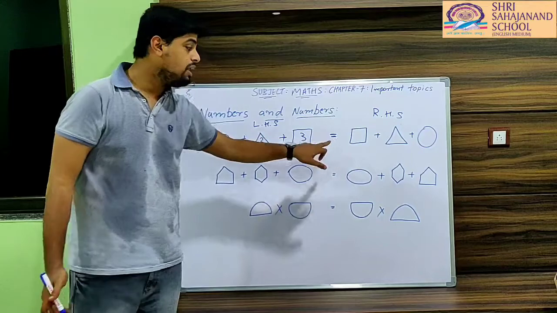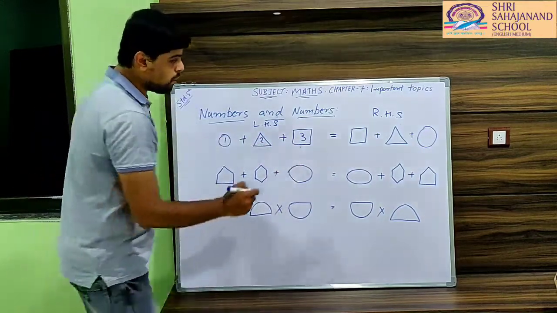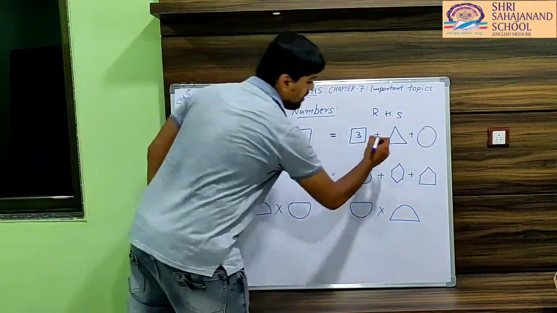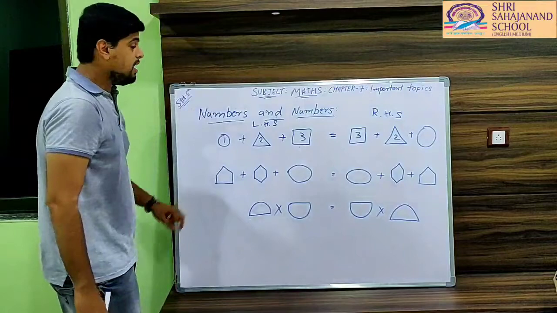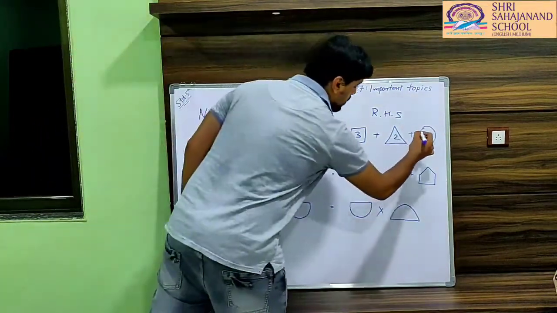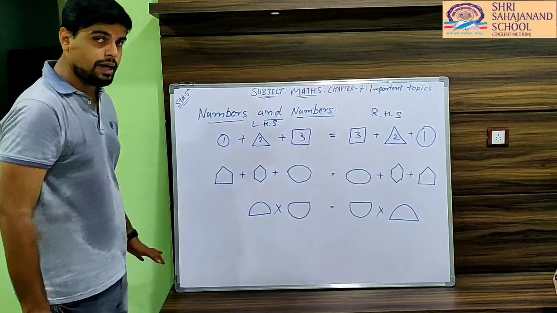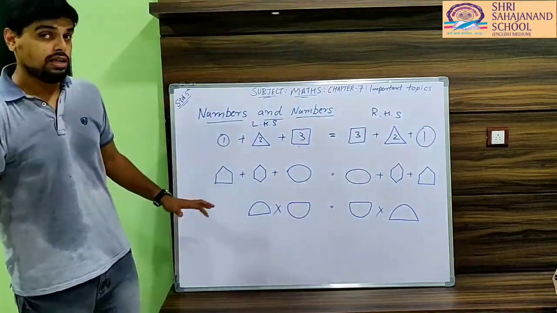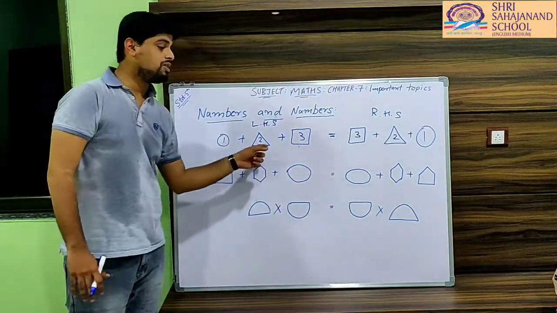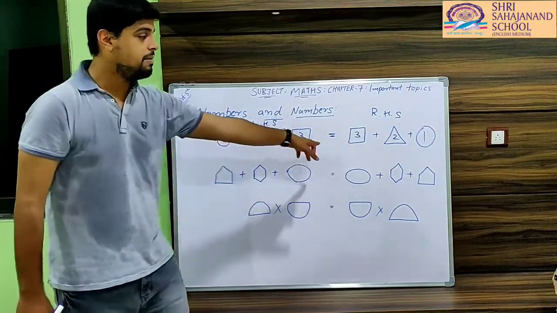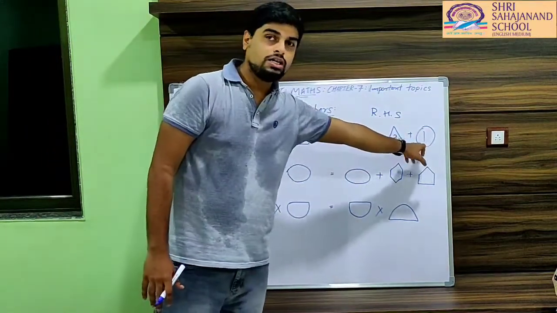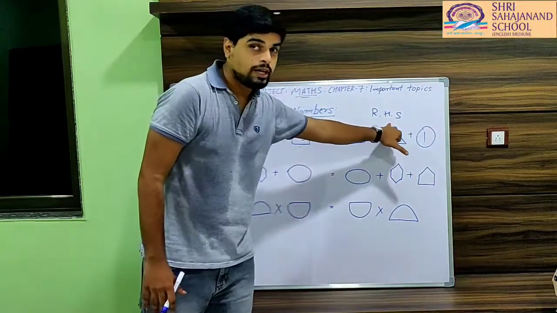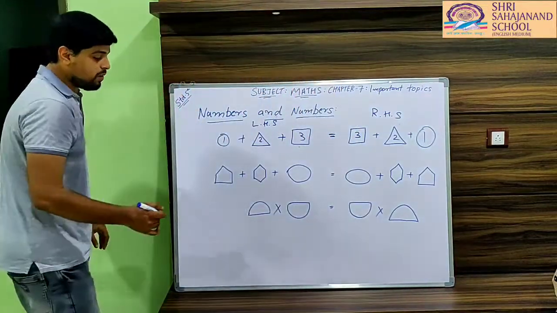How we can make it equal? If 3 is in square, we have to write 3 in a same square. If 2 is in a triangle, then we have to write 2 in a triangle. If 1 in a circle, then we have to write 1 in a circle. Simple. In this way, the left hand side and right hand side will be equal. So, if we do the sum of this, 1 plus 2, 3, 3 plus 3 is 6. And same here, 3 plus 2, 5, 5 plus 1, 6. 6 is equal to 6. That is why left hand side is equal to right hand side. Is it clear? Let's take one more example.